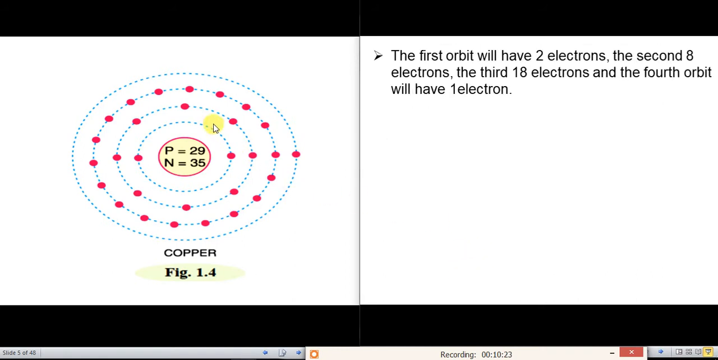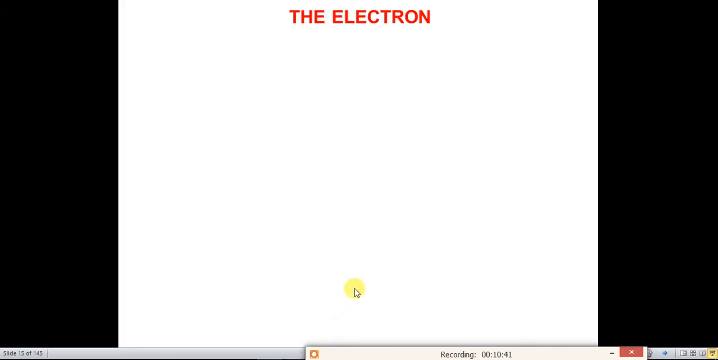So again I will repeat, the first orbit has 2 electrons, the second orbit has 8 electrons, the third orbit has 18 electrons, and the fourth orbit has 1 electron. This is as per the electronic configuration. Now let us study about the electron, its features and characteristics. As I have said earlier, the electron is a negatively charged particle. It revolves around the nucleus within an atom.